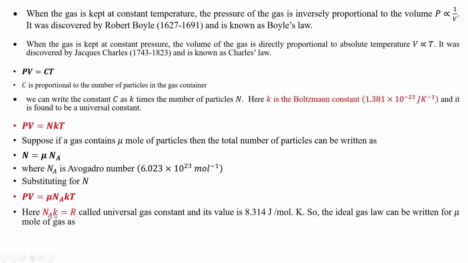So here this Avogadro number times K is R, and this R is called the universal gas constant, and its value is 8.314 joule per mole Kelvin. So the ideal gas law can be written for moles of gas as PV is equal to mu RT. This is the equation for the universal gas equation.